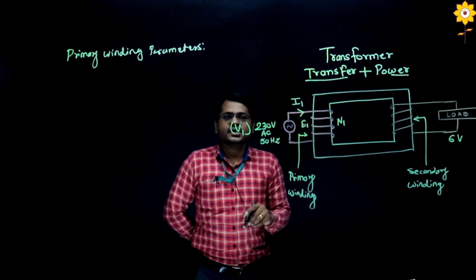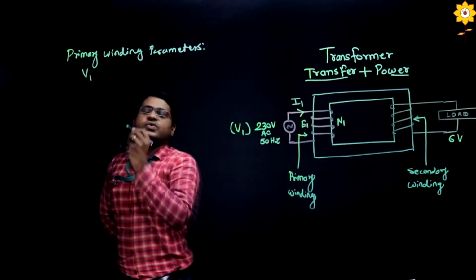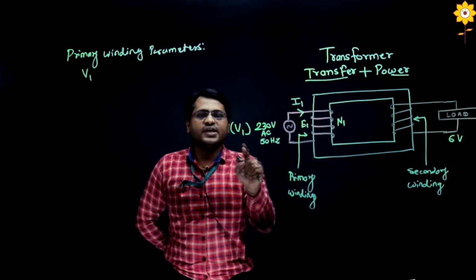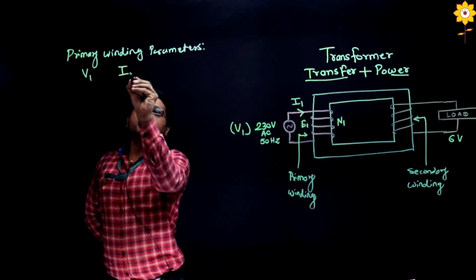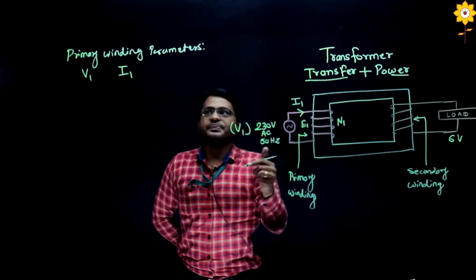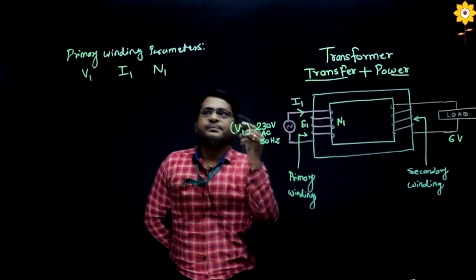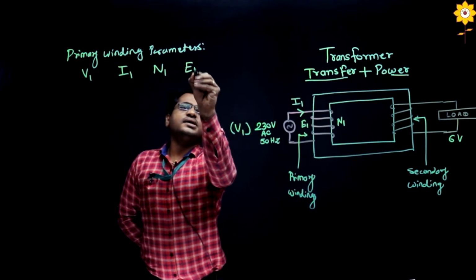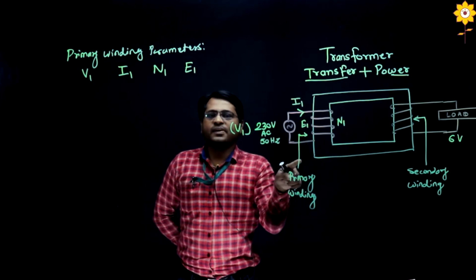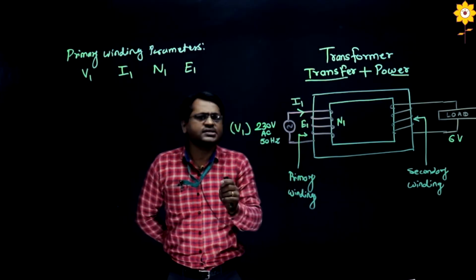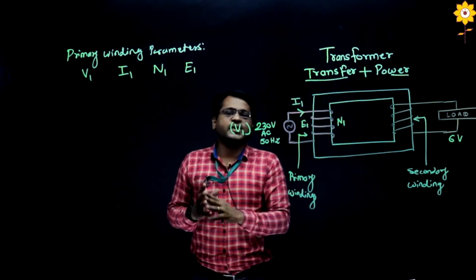So which are the primary winding parameters we have seen? We have seen V1. V1 is the input voltage at primary. Then I1 is the input current at primary. N1 is the number of turns of primary, and E1 is the EMF generated at primary. These four parameters have a tremendous role. Each and every equation in transformers is made up of these parameters.